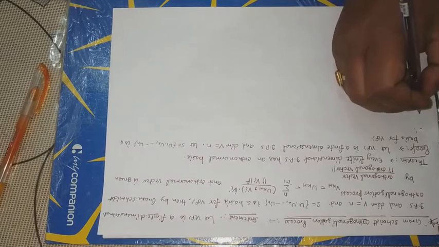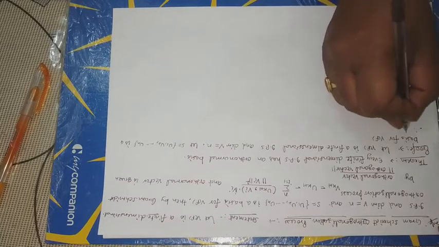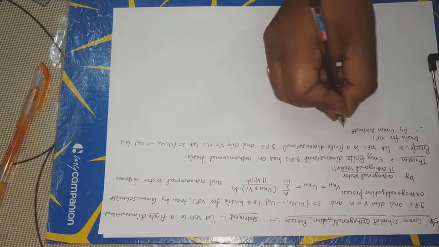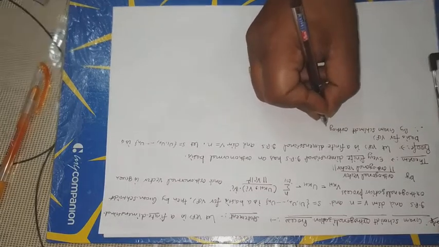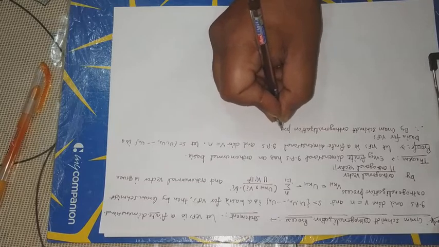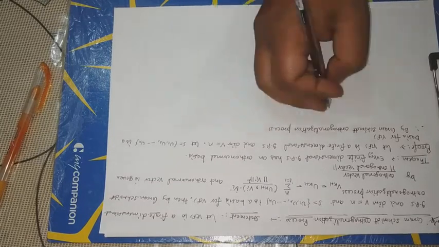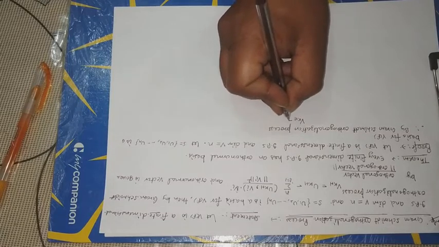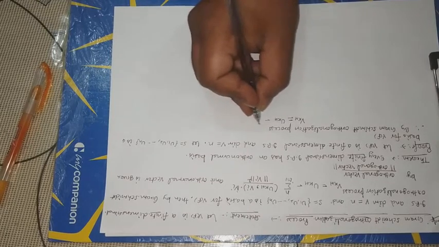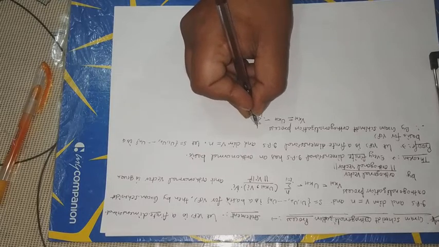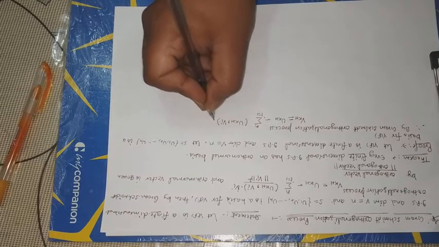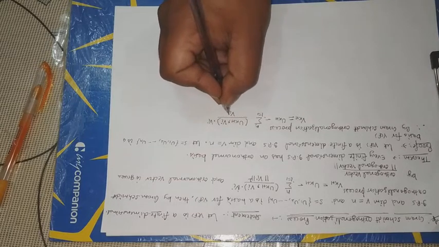Therefore by Gram-Schmidt orthogonalization process, V(k+1) equals U(k+1) minus summation i is equal to 1 to n of the inner product of U(k+1) with Vi into Vi vector upon Vi vector norm square.